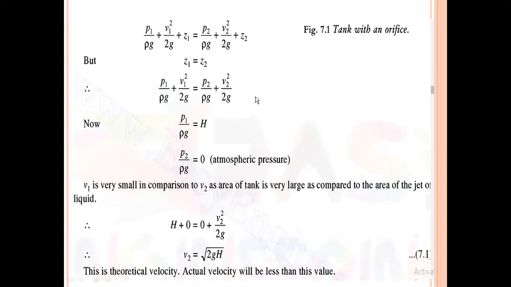Now P1/ρg is H, and P2/ρg is 0 as it is atmospheric pressure. V1 is very small in comparison to V2 as the area of the tank is very large as compared to the area of the jet of the liquid. Hence H + 0 = 0 + V2²/2g. Hence we get V2 = √(2gH), and this is the theoretical velocity. The actual velocity will be less than the theoretical velocity.